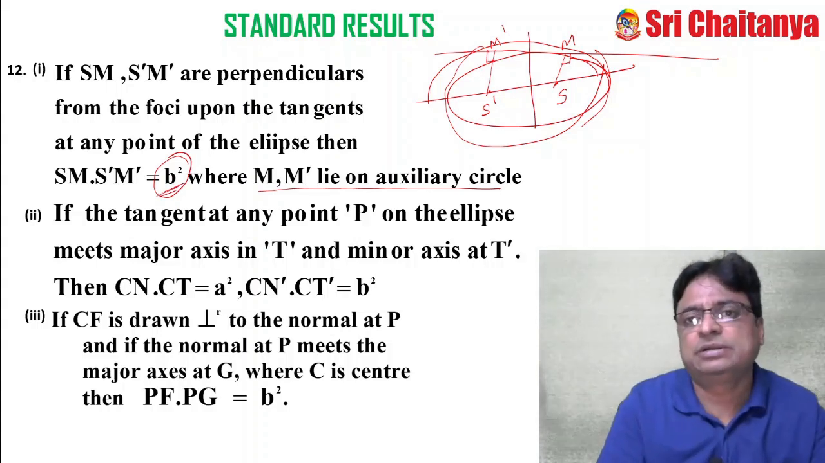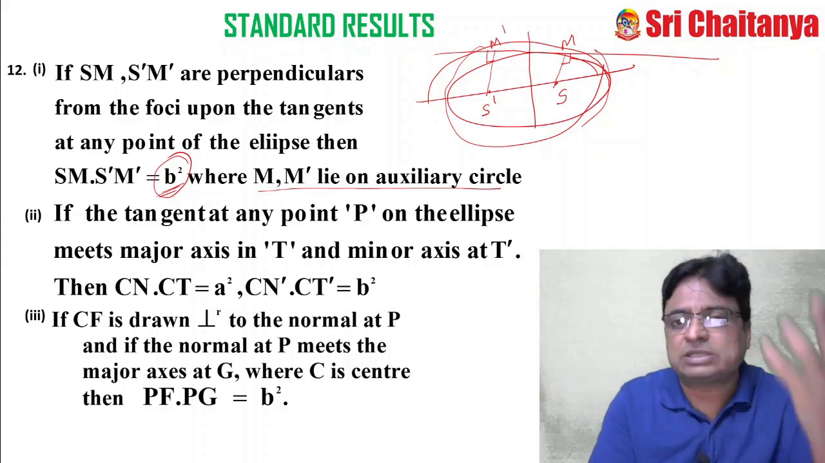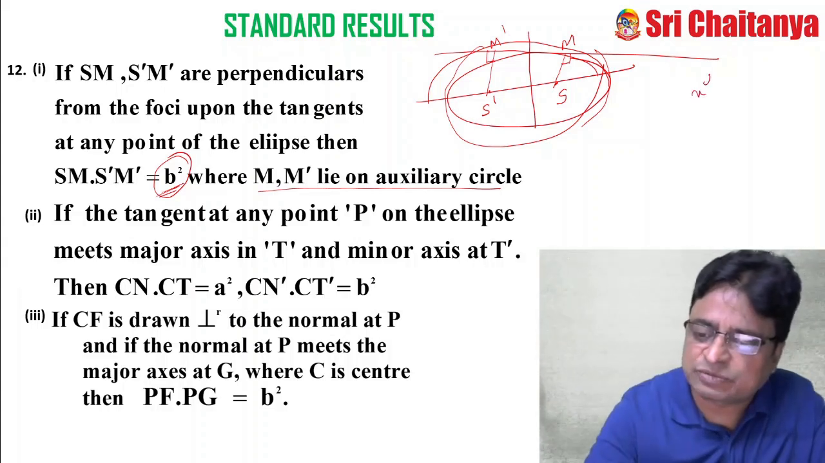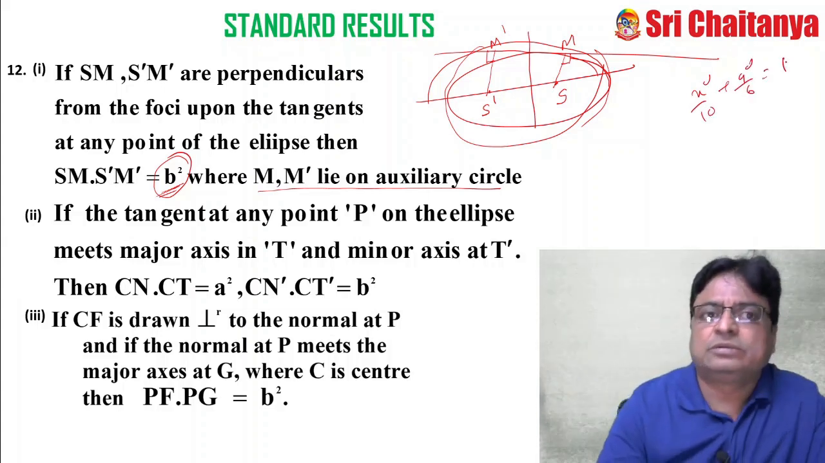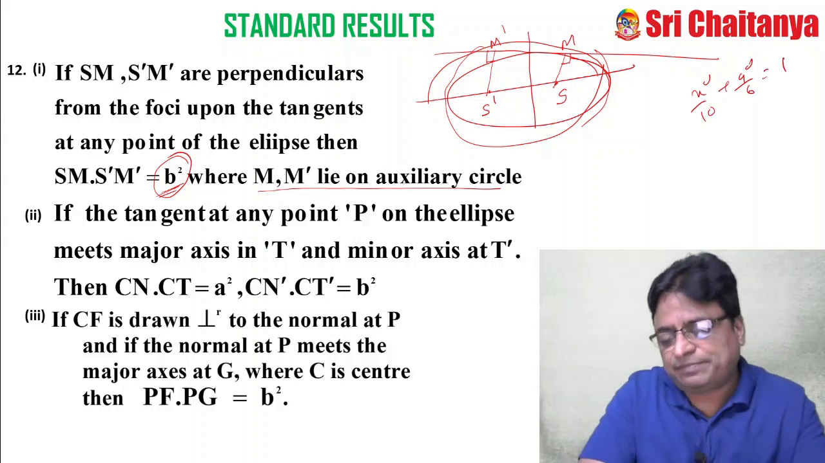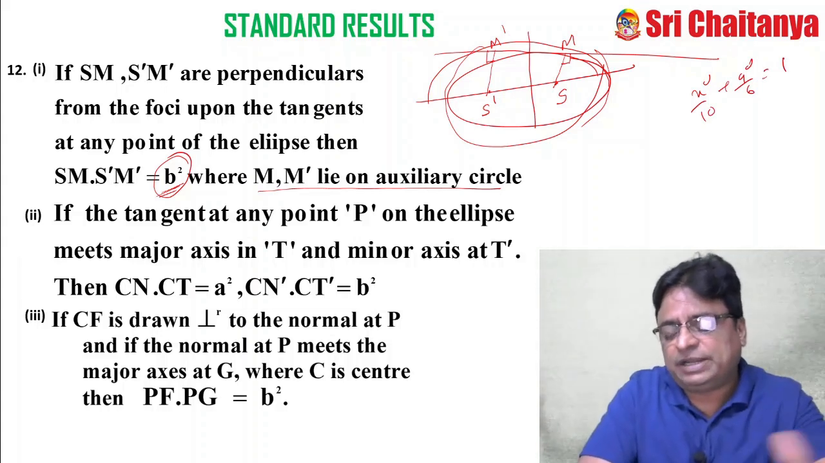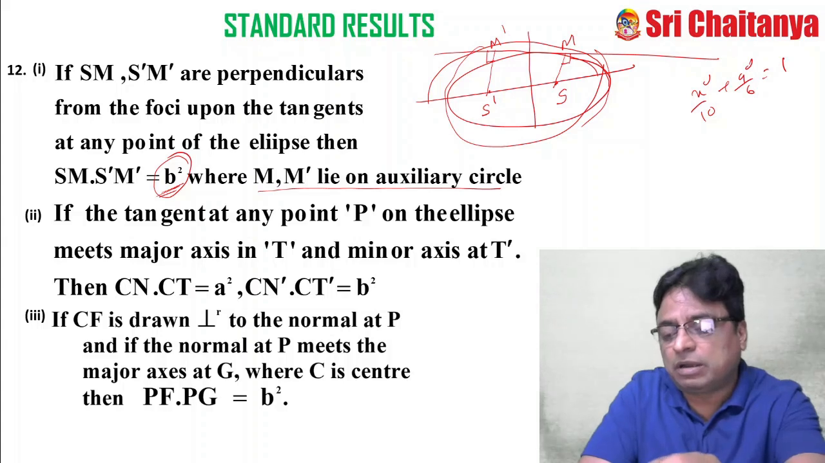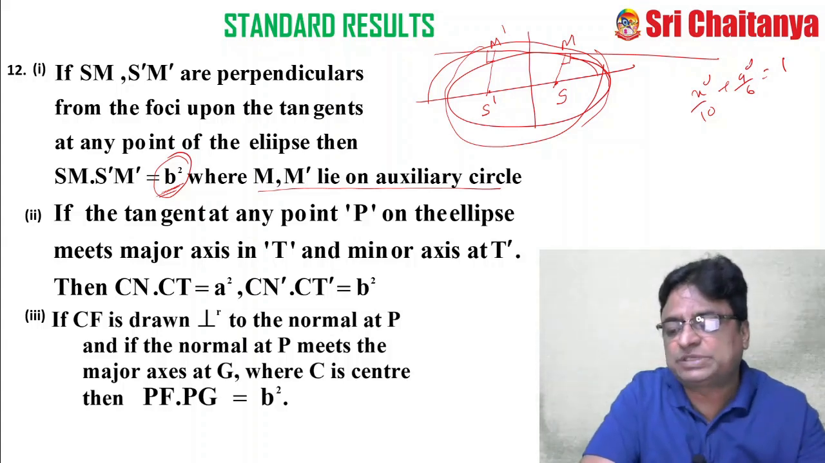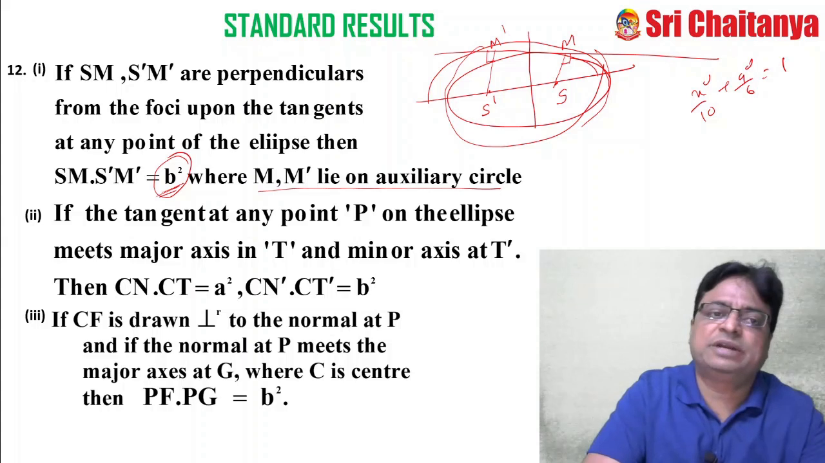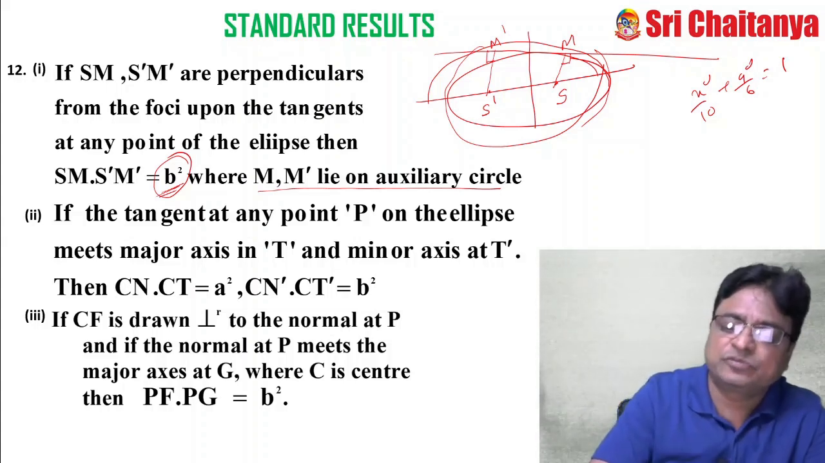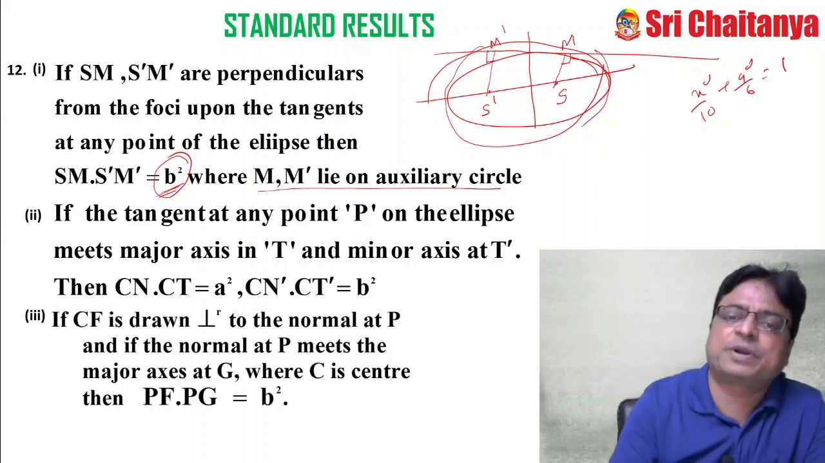So they may give a question like this: x square by 10 plus y square by 6 is equal to 1. They may ask: find the product of the perpendiculars drawn from the foci on any tangent to the ellipse is equal to dash. Simply you can write that answer as b square. So from the diagram point of view, practice this. This is a very good property of the ellipse.